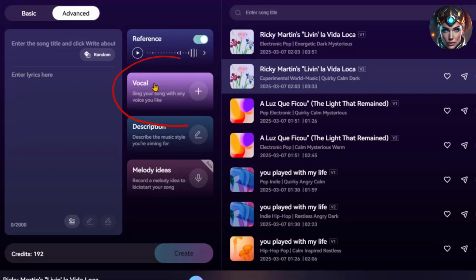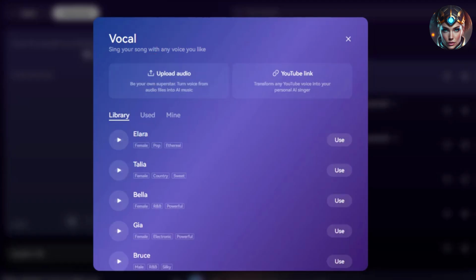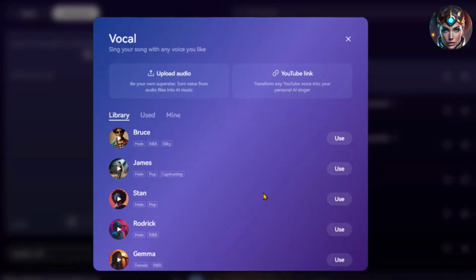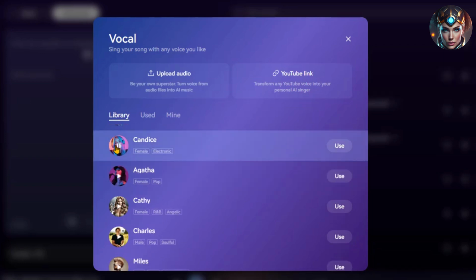Mureka now offers consistent AI vocals for entire albums, with new genre-specific vocal options. I'll preview this vocal named Candace.